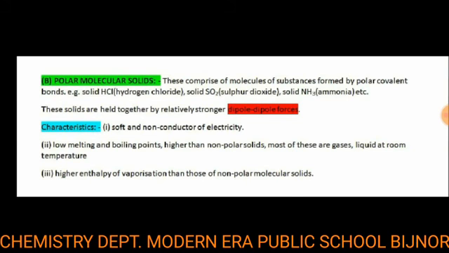Third characteristic, higher enthalpy of vaporization than those of non-polar molecular solids. It means because of the dipole-dipole forces between molecules, they require greater enthalpy to melt. So higher enthalpy of vaporization is found in polar molecular solids.